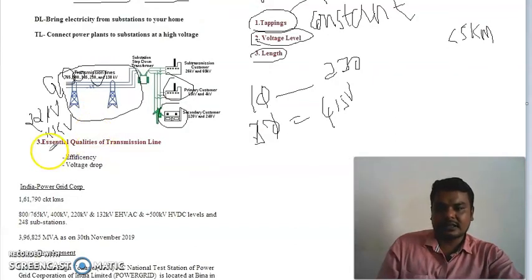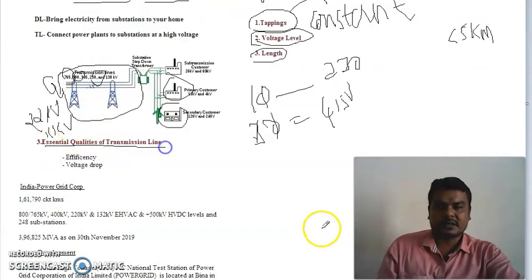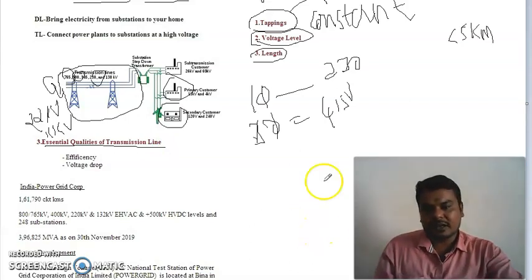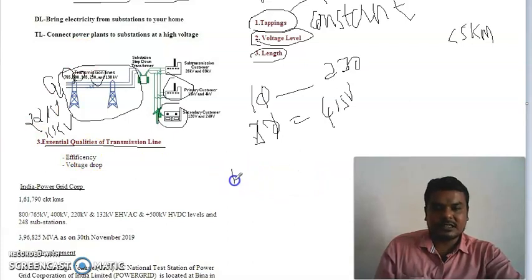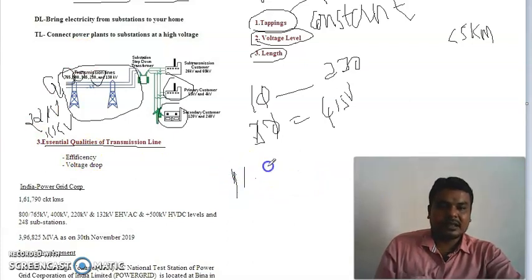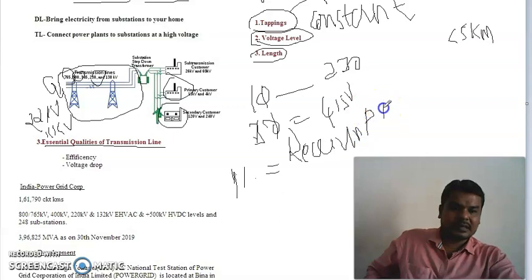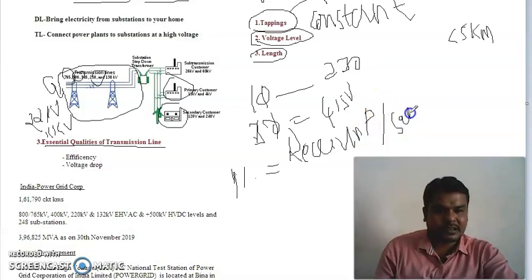Next, the essential qualities of transmission. What are the essential qualities that a transmission line should have? First one, efficiency. Efficiency is nothing but receiving end power divided by sending end power. Receiving end power divided by sending end power.